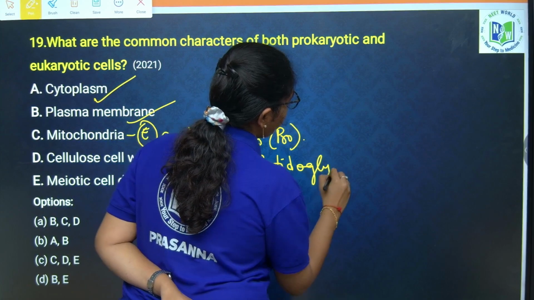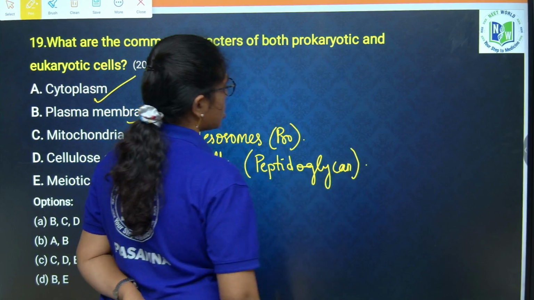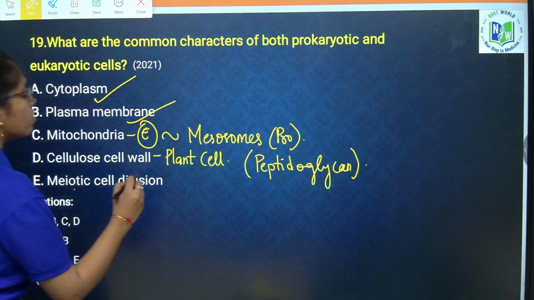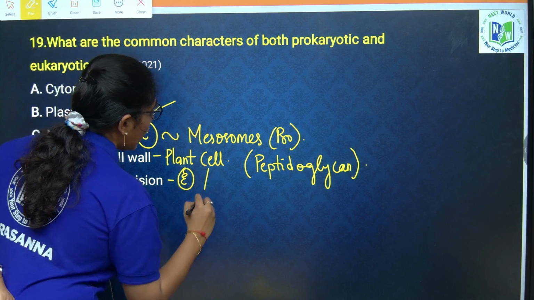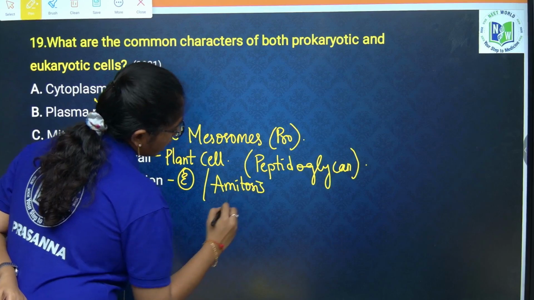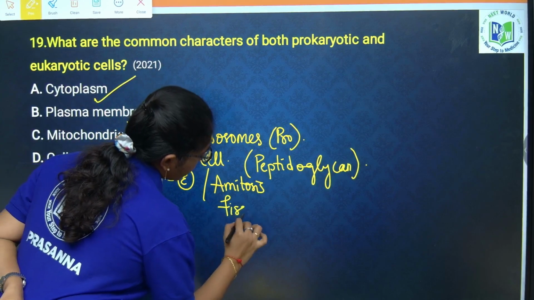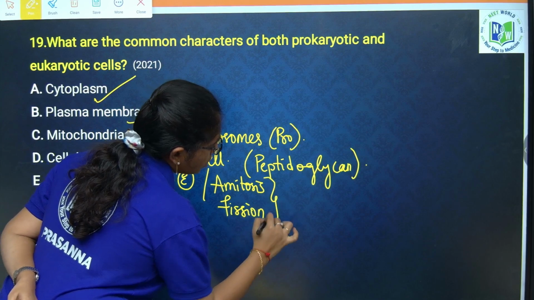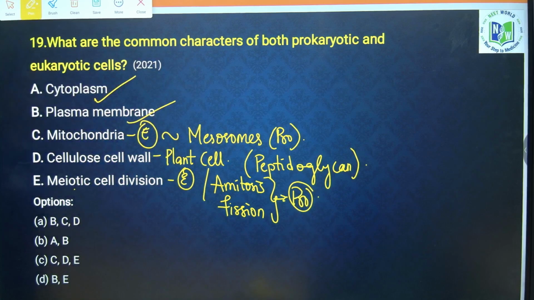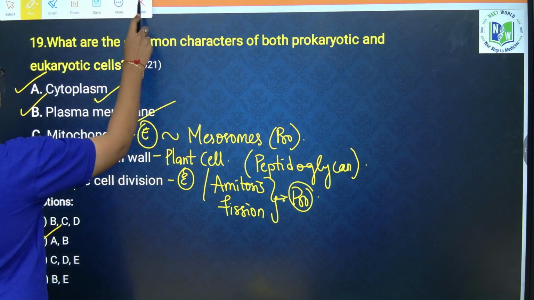Peptidoglycan or murein composition of the cell wall is seen in a prokaryotic cell. Meiotic cell division you will see in a eukaryotic cell. Amitotic cell division or amitosis, which is nothing but fission, you will see in a prokaryotic cell. So only A and B are seen in both prokaryotic and eukaryotic. Your option will be B. Clear? Next question.